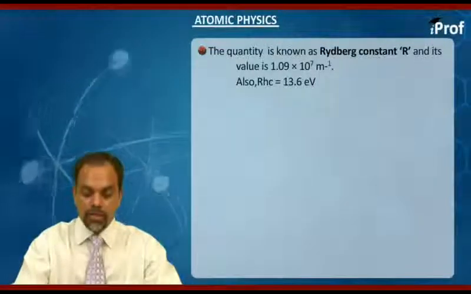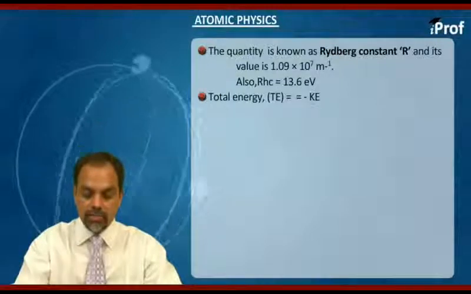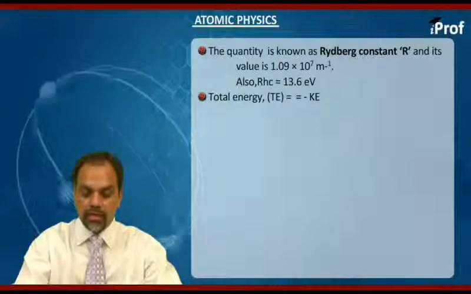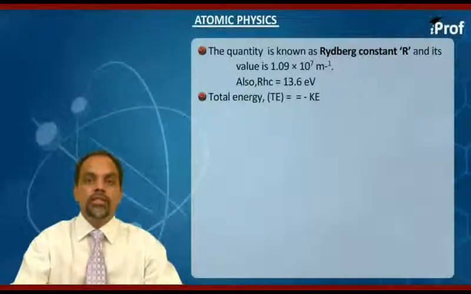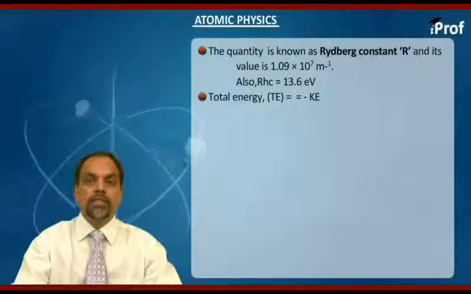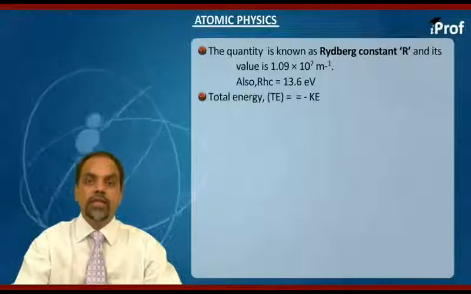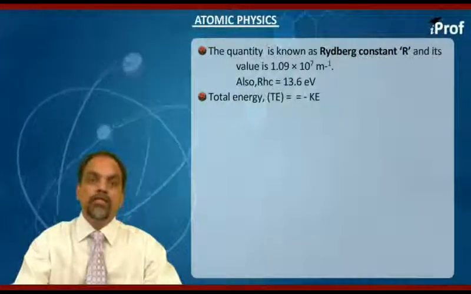The third point that we have to take note of it, that total energy is equal to half of potential energy and it is negative of kinetic energy. Students are advised to remember this expression. I repeat again, total energy is equal to half of potential energy and it is negative of kinetic energy.